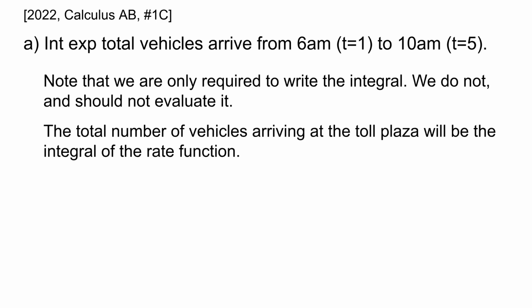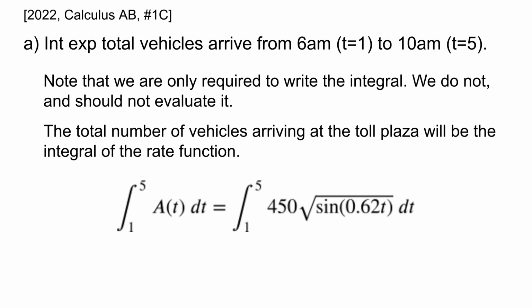The total number of vehicles arriving at the toll plaza will be the integral of the rate function. So the integral we want is the integral from 1 to 5 of A of t dt, which is the integral from 1 to 5 of 450 times the square root of sine of 0.62t dt.